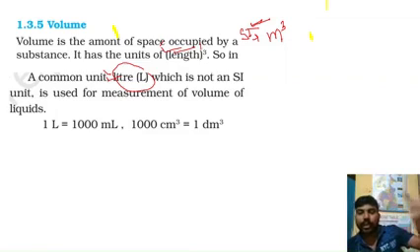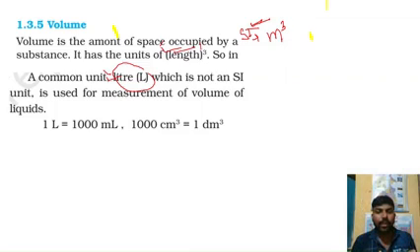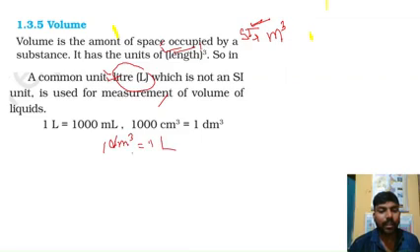The conversion of units is also important. 1 liter is equivalent to 1000 milliliter, and 1000 cubic centimeter, equivalent to 1 decimeter cube. Very important to remember: 1 decimeter cube equals 1 liter. Keep these things in your mind.